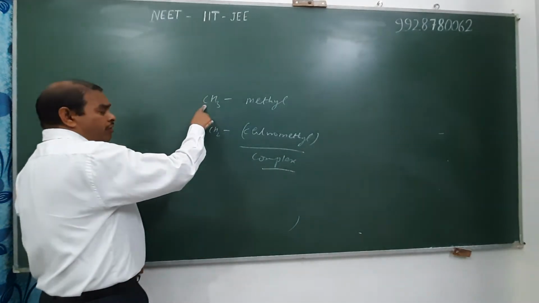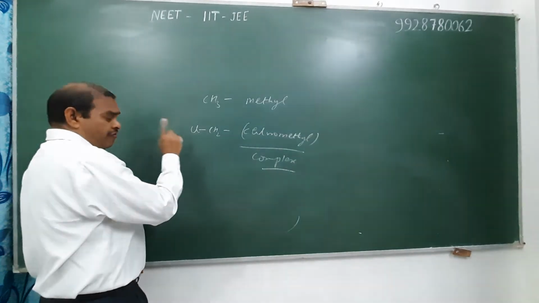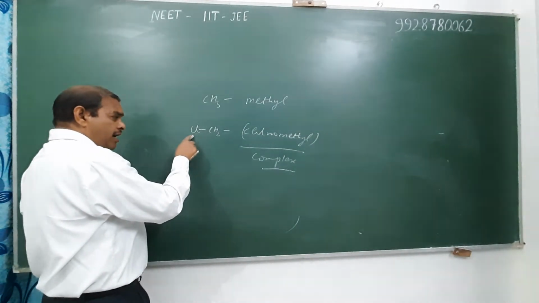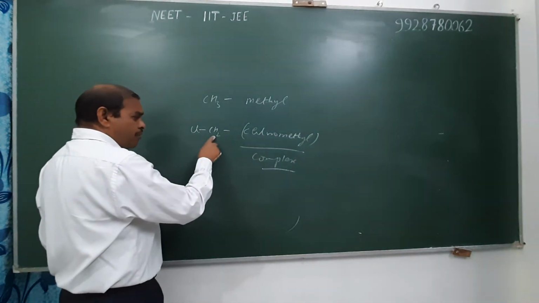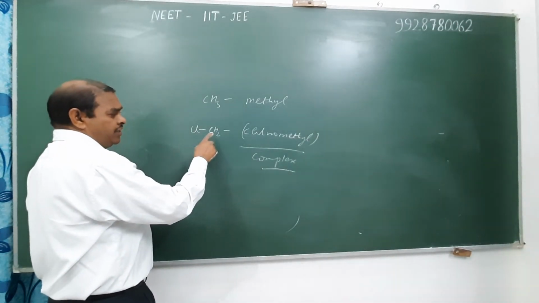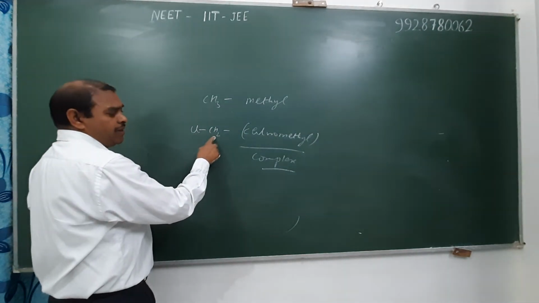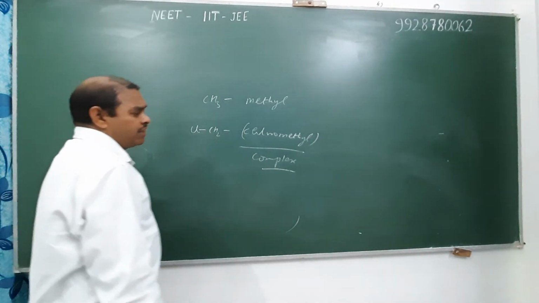If hydrogen of an alkyl radical is replaced by any atom or group, then we write the name of that atom or group first and then write the name of the principal radical. For example, ClCH2, its name is chloromethyl, the substituent name first and then the principal name. Such type of radicals are known as complex radicals.